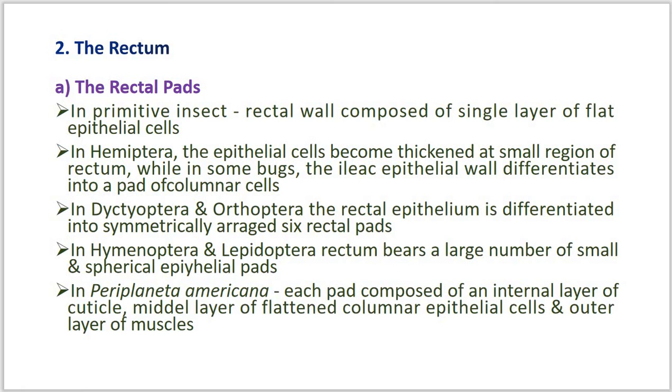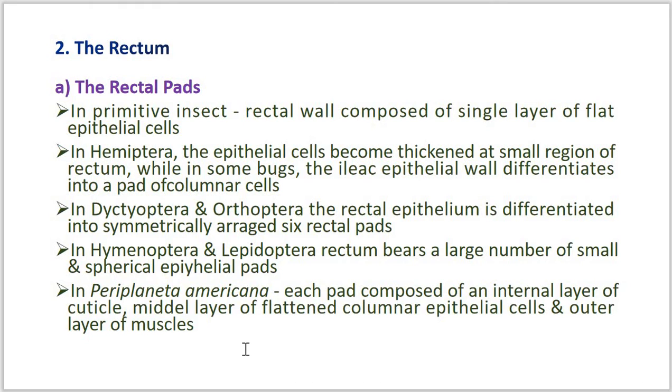In Dictyoptera and Orthoptera, the rectal epithelium is differentiated into symmetrically arranged 6 rectal pads. In Hymenoptera and Lepidoptera, the rectum bears a large number of small and spherical epithelial pads.